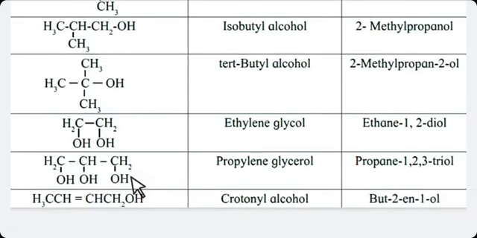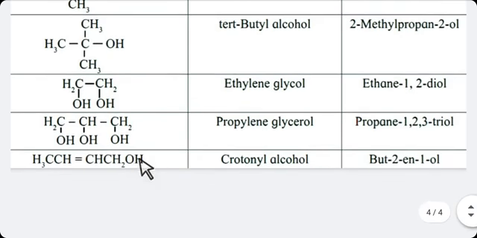Now next one, only 2 carbon atoms are there. As I have already explained, it is a dihydric alcohol, and dihydric alcohols are also known as diols. So it is ethane, means 2 carbon atoms, 1, 2 diol. Next one is a trihydric alcohol, 3 carbon atoms are there, means propane, 1, 2, 3 triol. In both examples, you can number the carbon from the right side or from the left side. Both are the same, both are correct.